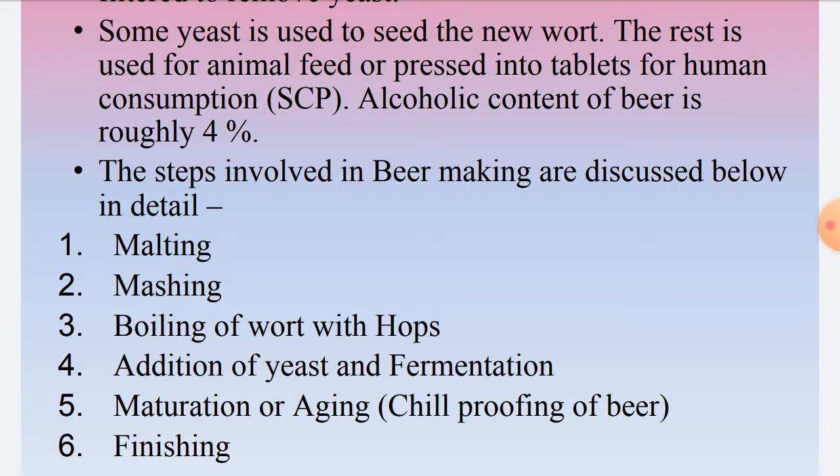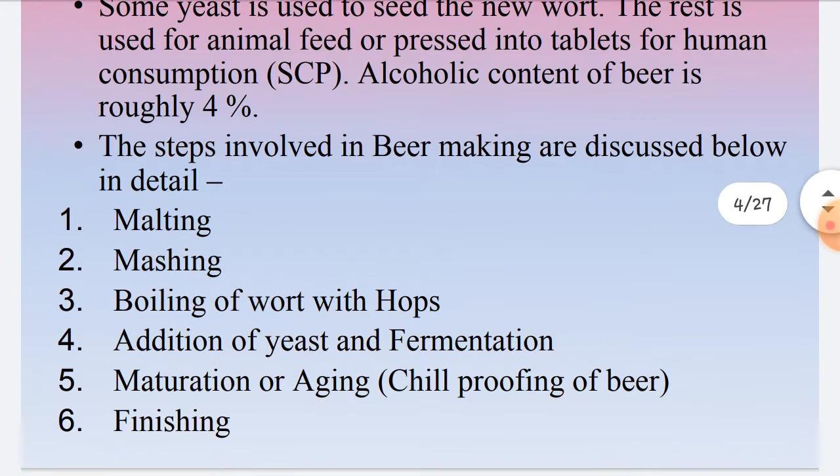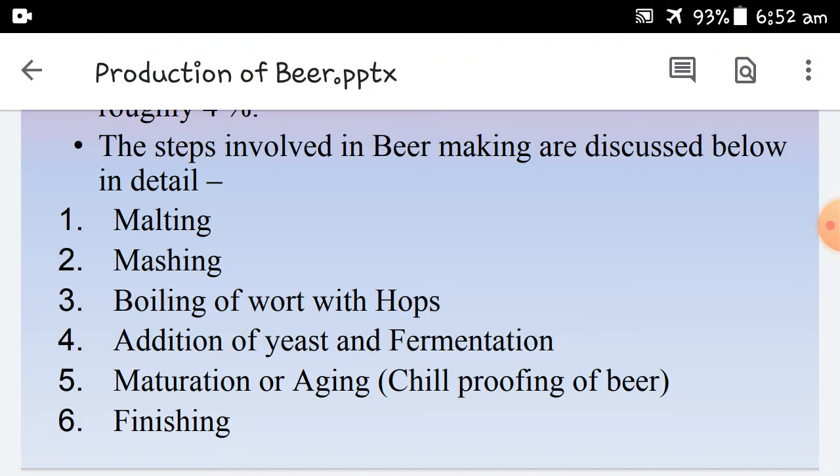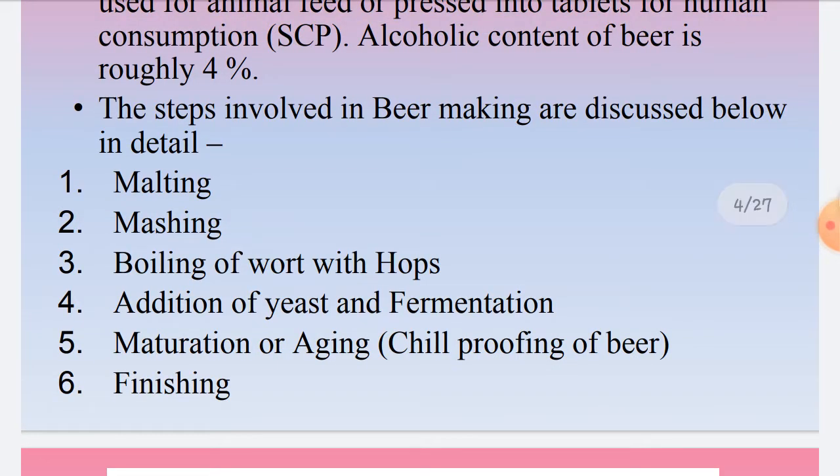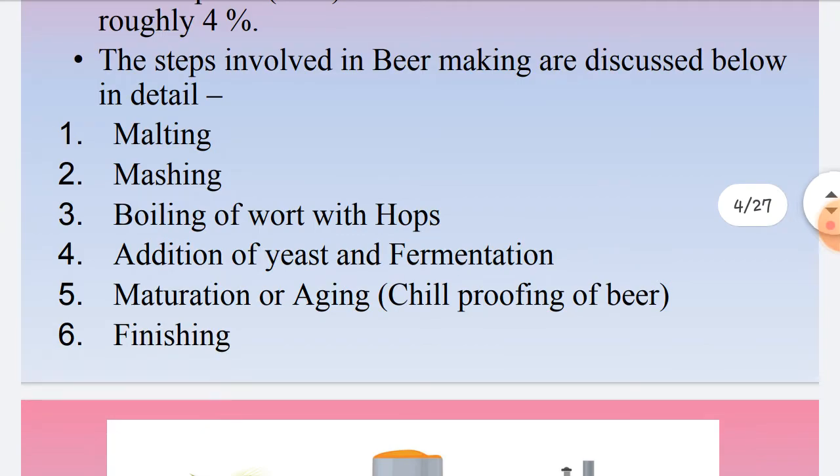The final alcoholic content of beer is roughly 4%. So this is in brief about beer production. What are the various steps involved in beer production? Malting, mashing, boiling of wort with hops, addition of yeast and fermentation, then maturation and aging of beer, during which we also practice chill proofing, and then finishing and bottling of the product.